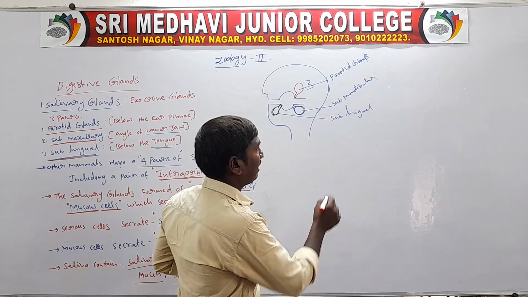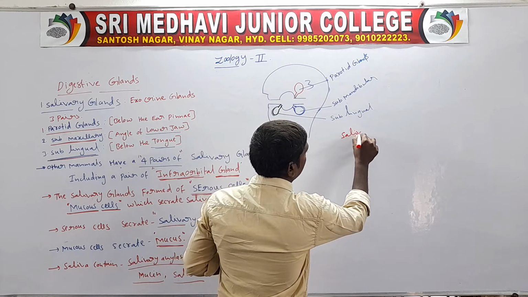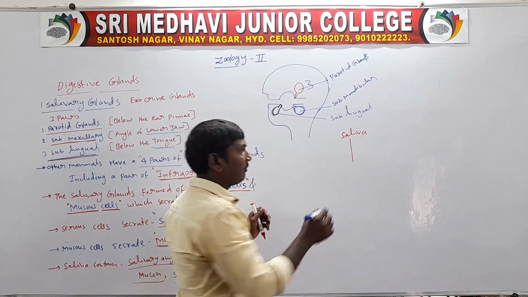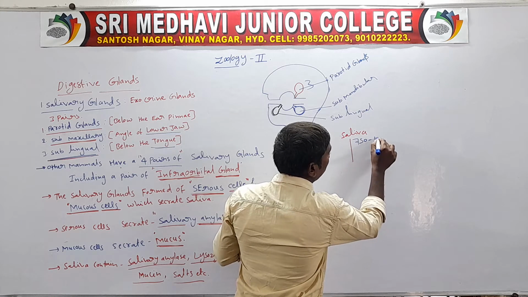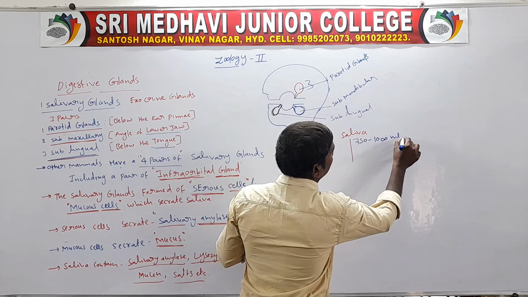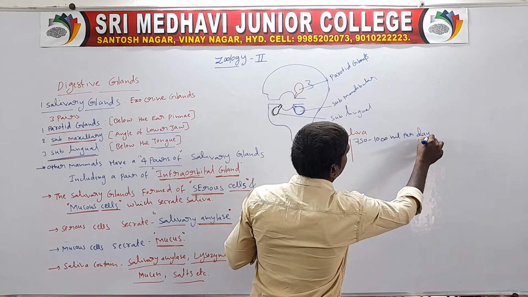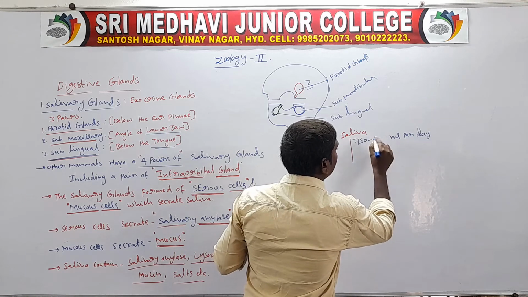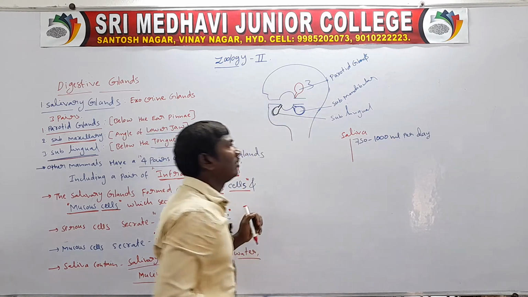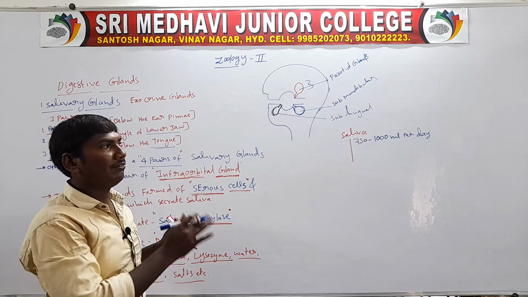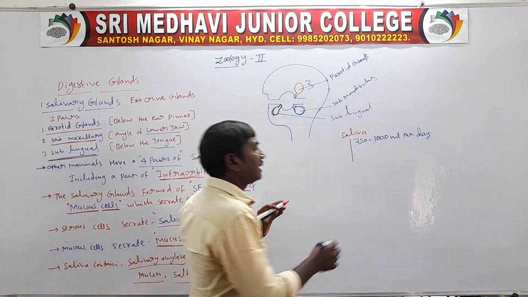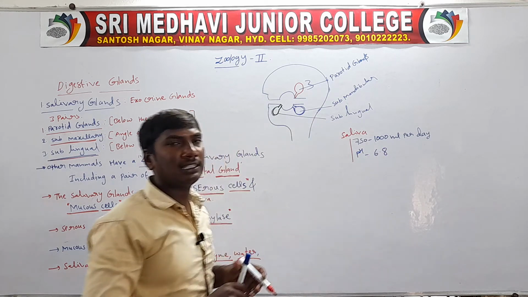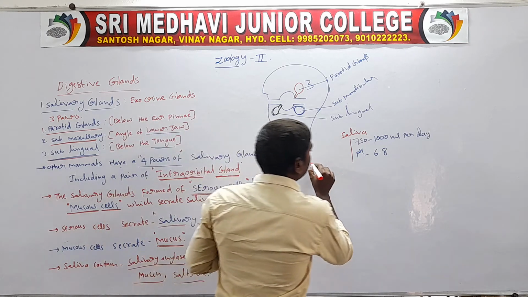Next, the saliva. Saliva released per day from a human being is 750 to 1000 ml per day. The saliva pH is 6.8.